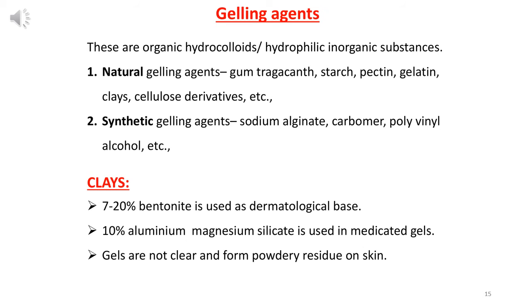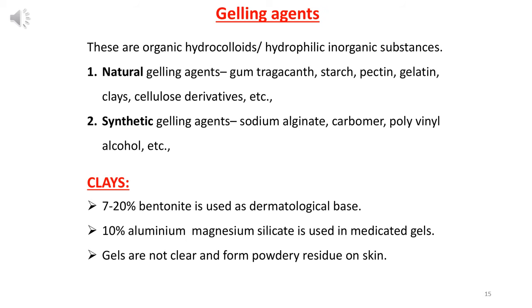As we discussed earlier about ointment and paste, now we will move on to gel. There are gelling agents, which are used to provide viscosity to the gel formulation. These are organic hydrocolloids or hydrophilic inorganic substances. There are two types: first is natural, second is synthetic.